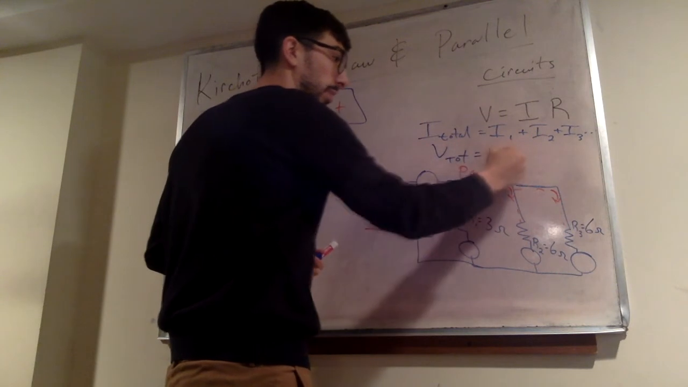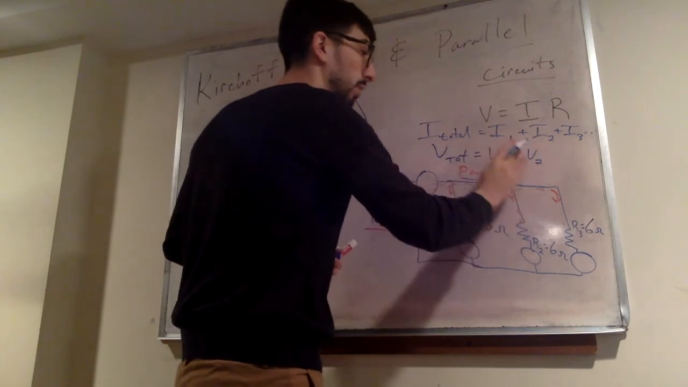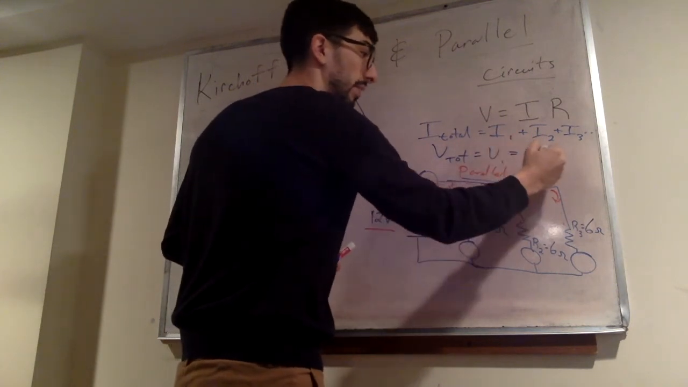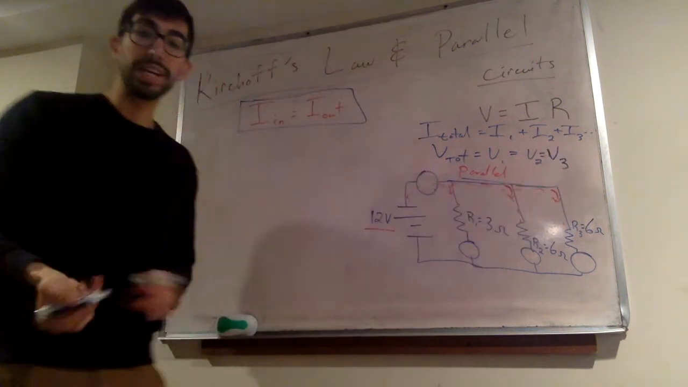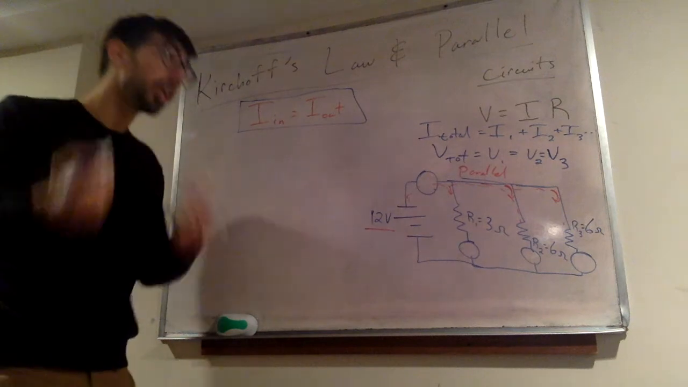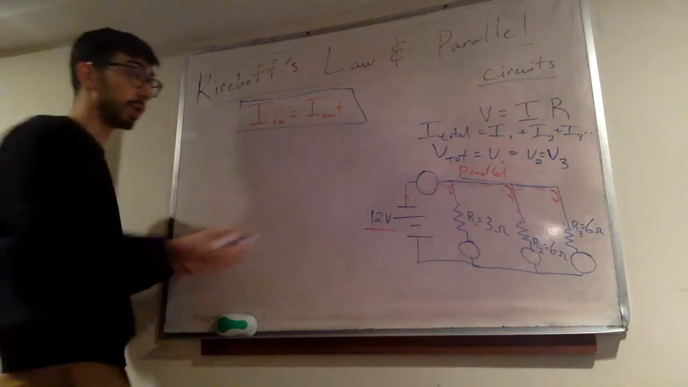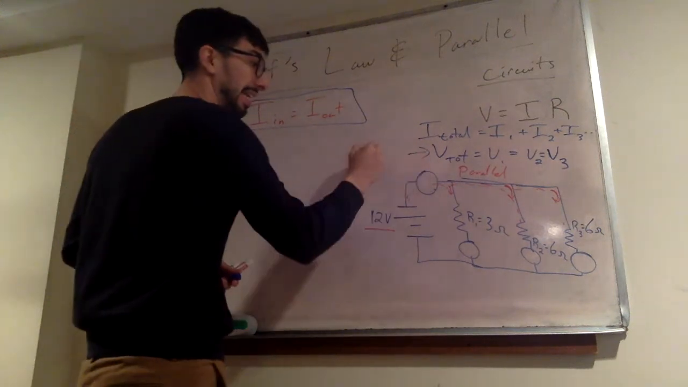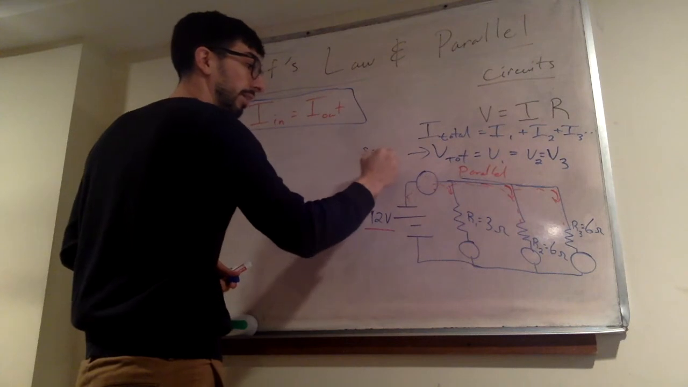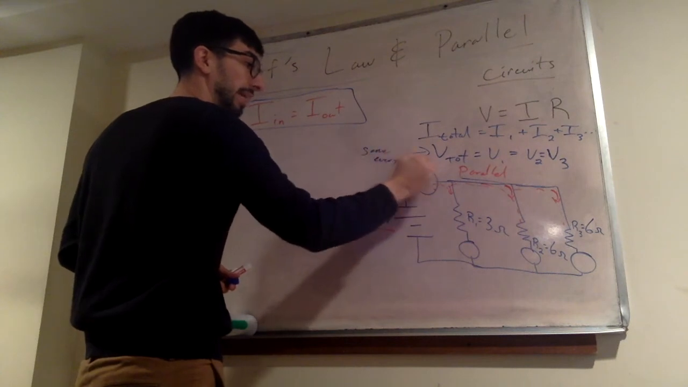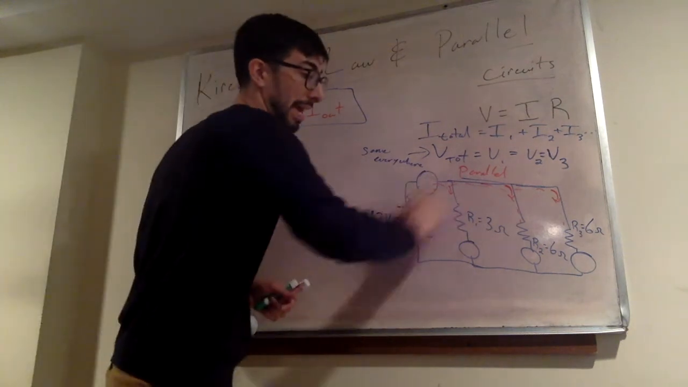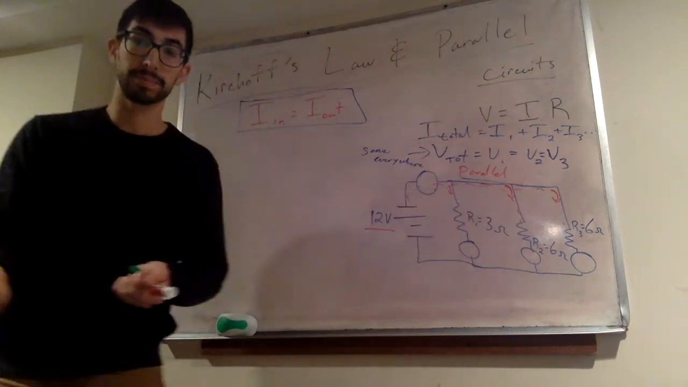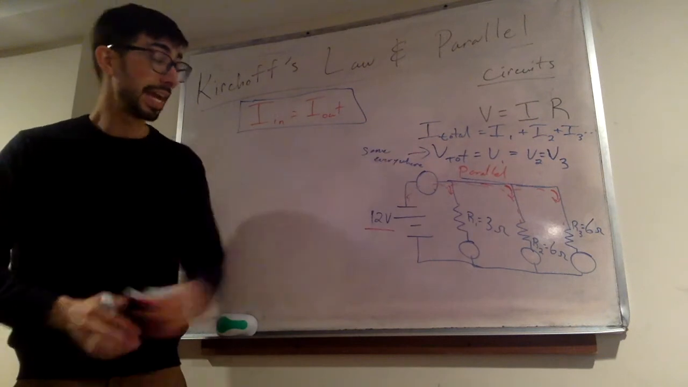So voltage is the same everywhere in a parallel circuit. V total equals V1 equals V2 equals V3. This is the same as what in a series circuit? This is the same as current in a series circuit. Voltage, same everywhere in a parallel circuit because they all have a direct branch back to the battery. So that takes care of current and voltage.